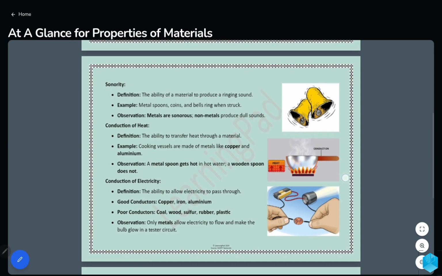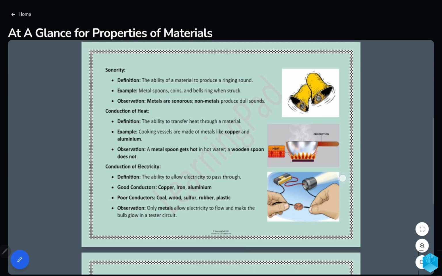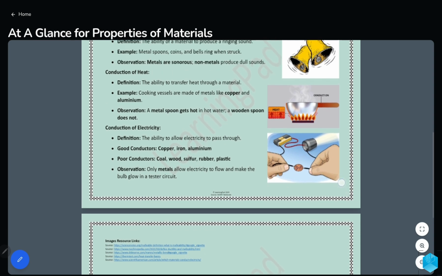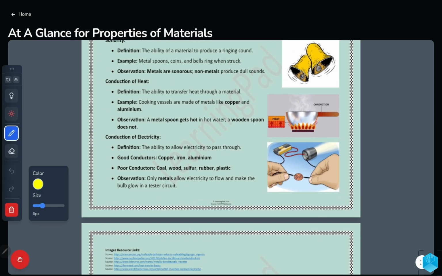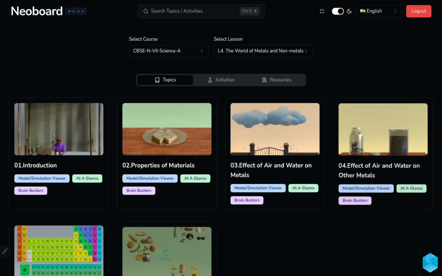Then next we are going to study conduction of heat. Some metals have the ability to allow heat to pass through them, so those are called good conductors of heat. Then we'll study conduction of electricity. There are some materials which conduct electricity, like copper, iron, aluminium. So let us dive into the chapter and see some models related to this.